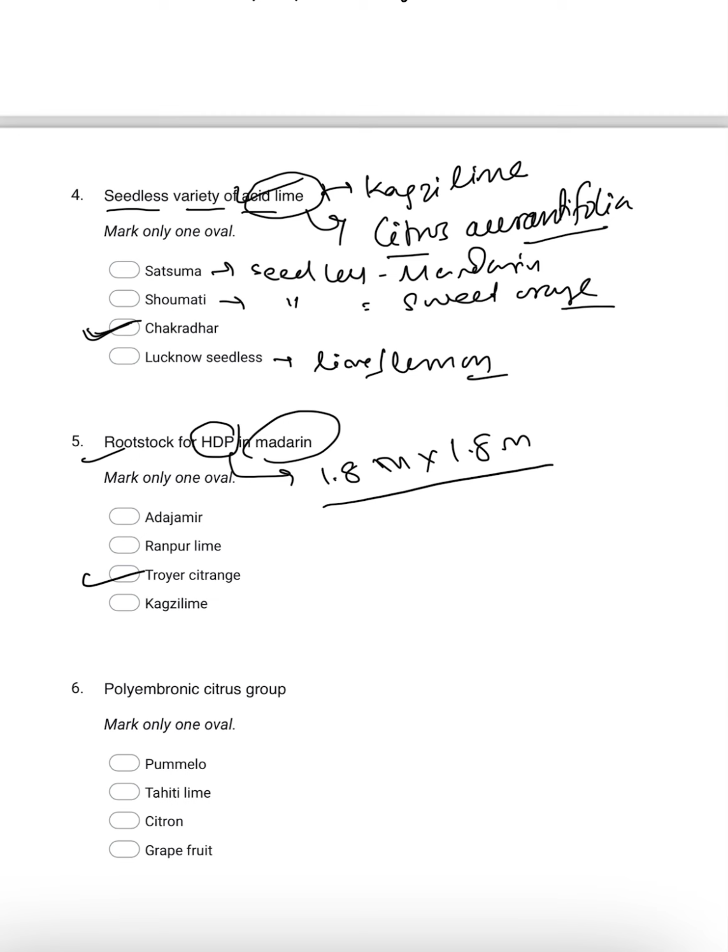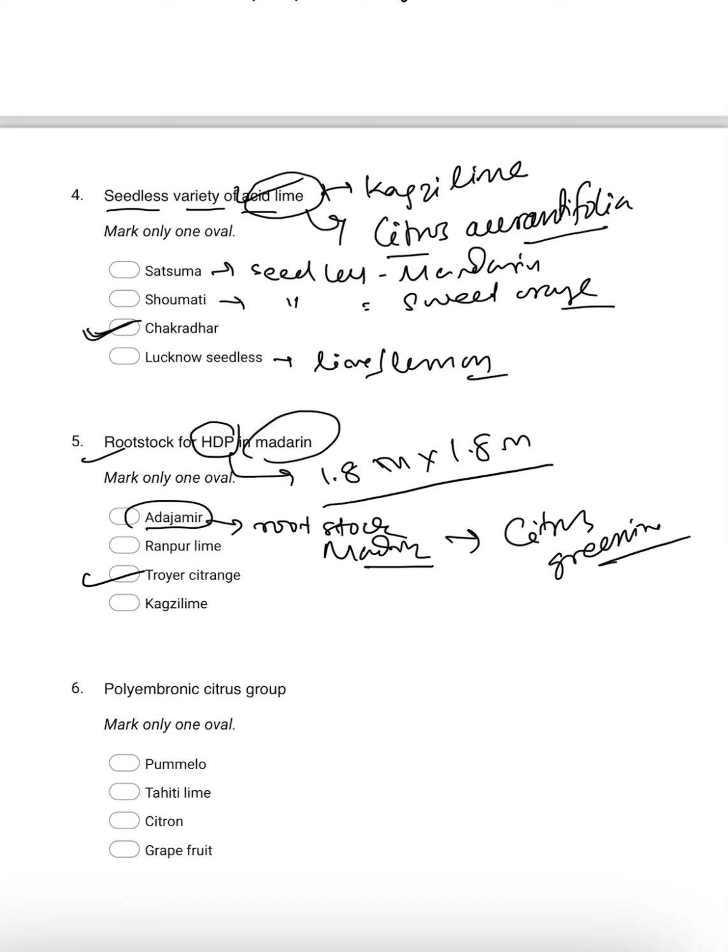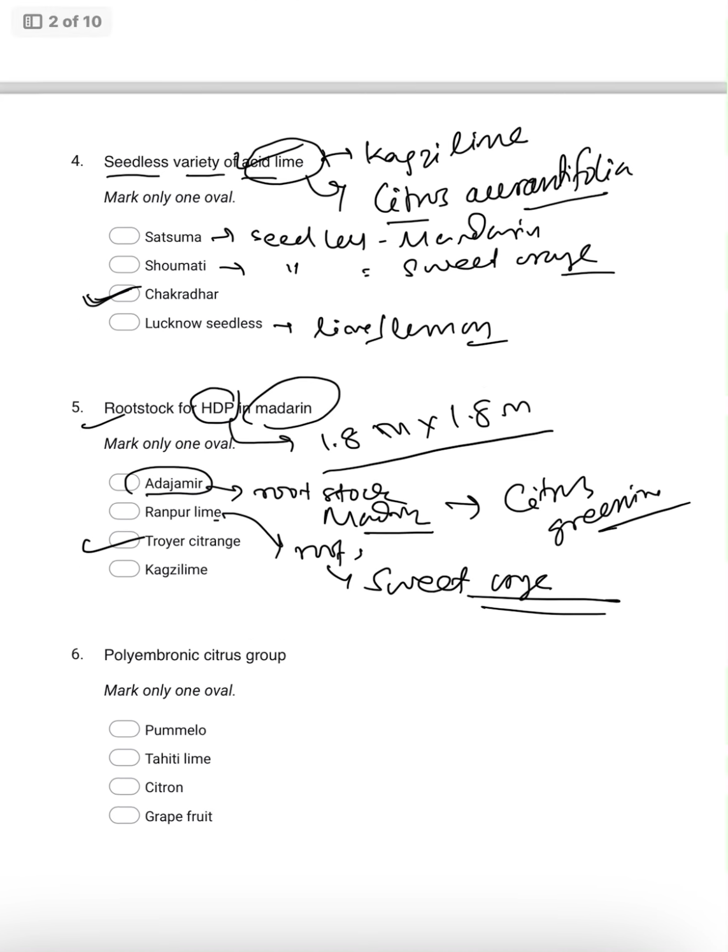Adjamir is also a rootstock for mandarin, but it is for resistance. It provides resistance to the disease citrus greening, and for this we use the Adjamir rootstock. Coming to Rangpur lime, it is the rootstock for sweet orange.